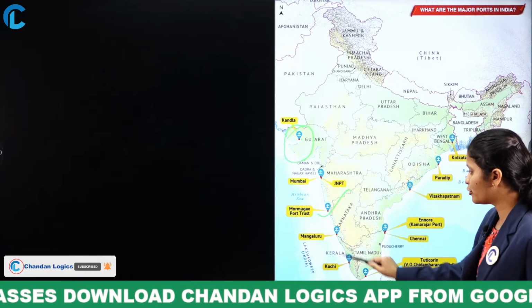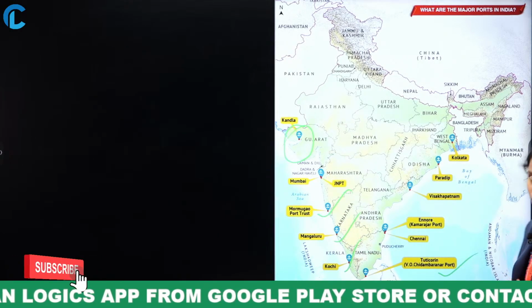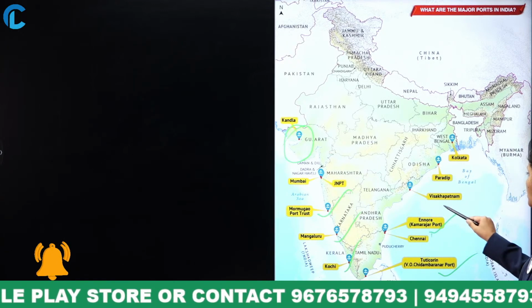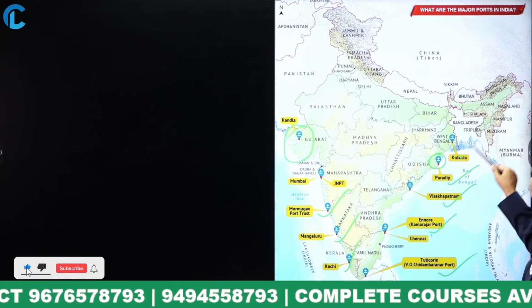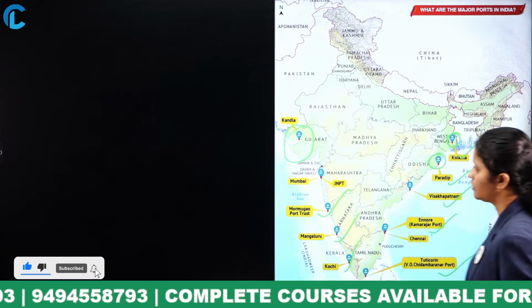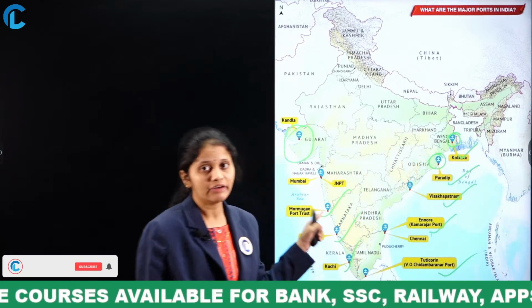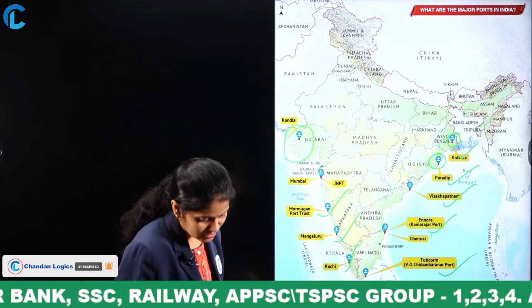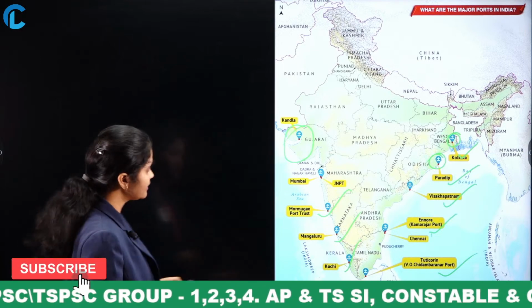Even Marmagao Port Trust, Mangaluru, Kochi Port, and even Tuticorin V.O. Chidambaranar Port, or else Ennore Port or Chennai Port, Visakhapatnam, Paradip Port which is in Odisha, Kolkata Port in West Bengal. Are you clear? Try to concentrate on the ports which are especially on the coastal areas. Are you clear? I think so. You are getting the concepts clearly, right?